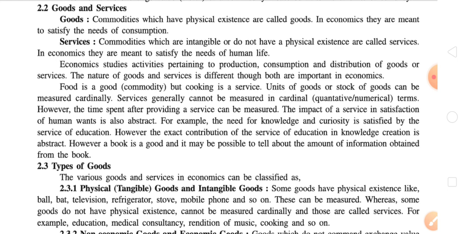In the first session, we discussed a glimpse of the subject matter economics, and in the last lecture, we discussed the price and value. Today we are going to start with point number 2.2, that is goods and services.